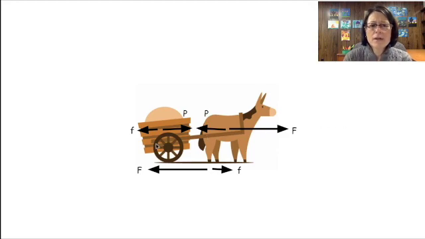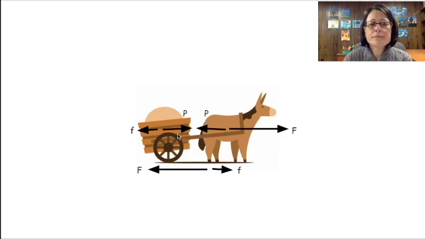Here we have those equal and opposite pulling forces: the cart pulling on the horse and the horse pulling on the cart. They are equal and opposite and they look like they cancel. This is the entire system, so we are considering them both in the system, and yes, they do cancel.